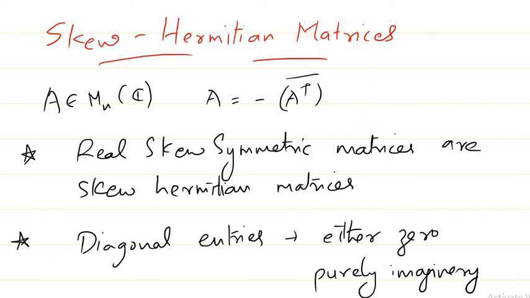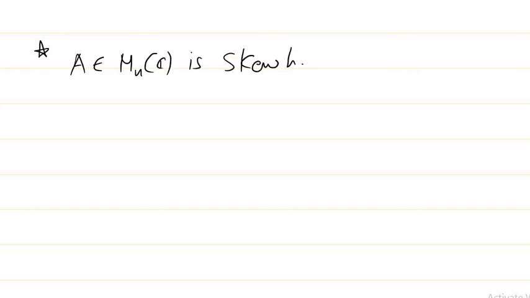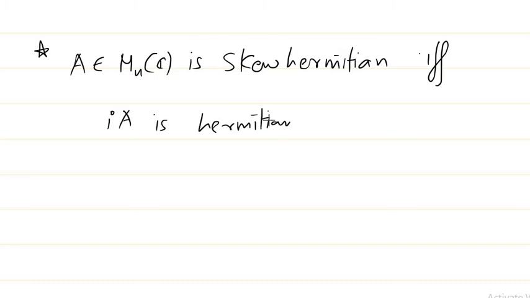And one result I would like to mention in connection with this concept is: A belonging to M and C is skew Hermitian if and only if the matrix IA is Hermitian. So this we can also keep in mind in connection with skew Hermitian matrices. IA means iota times the matrix A, a multiple of matrix A.